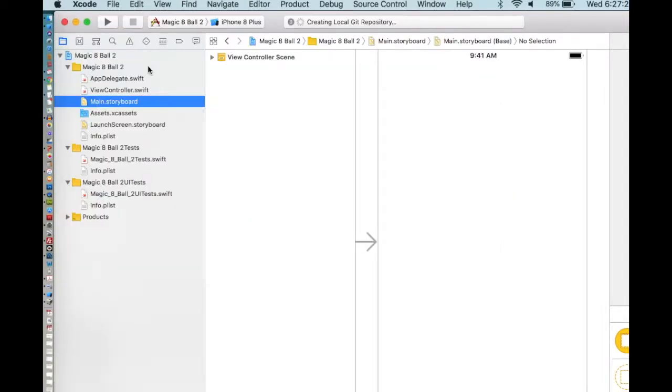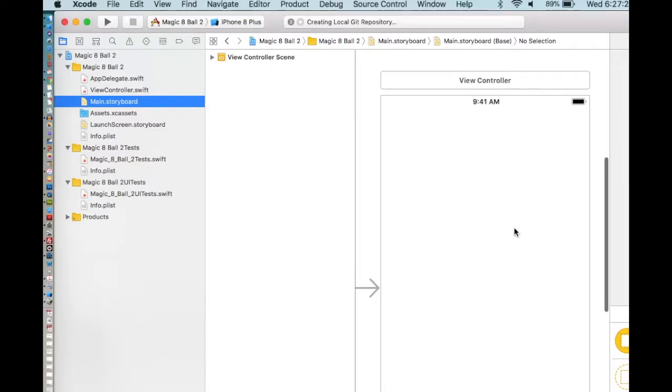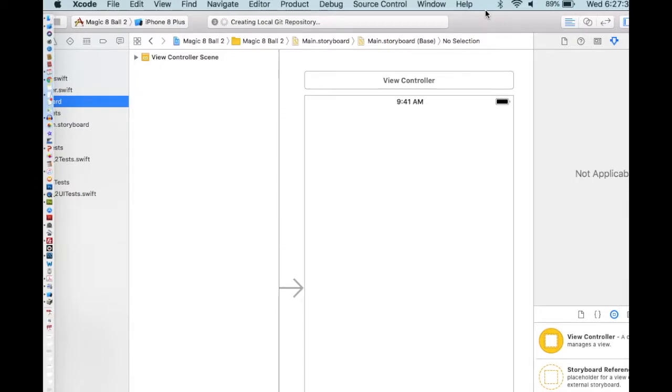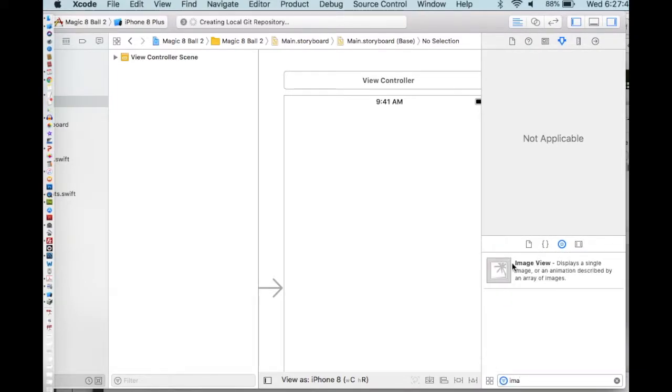Single click on the main storyboard, and it's just this blank view controller. A view controller is like a page on your phone. I need to put in an image view. You can scroll down here to get to image view. Let me move this up so you can see it. Image. There's your image view. Just drag one of those onto the stage.